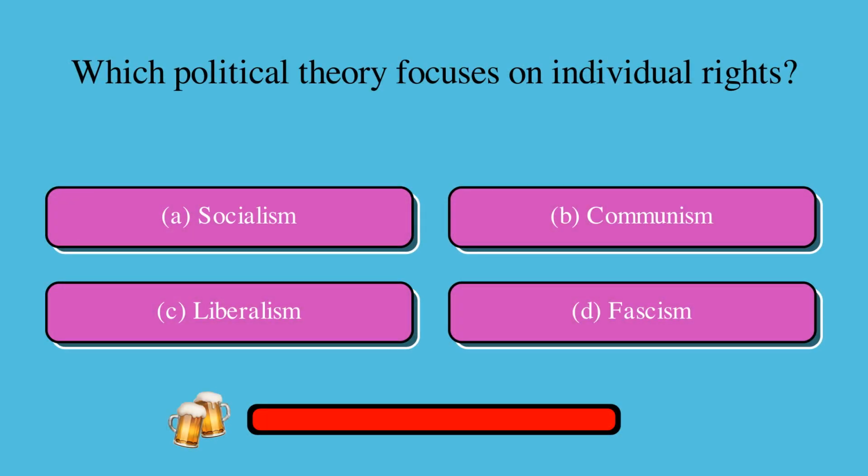Which political theory focuses on individual rights? Is it A, socialism, B, communism, C, liberalism, or D, fascism? The correct answer is C, liberalism.